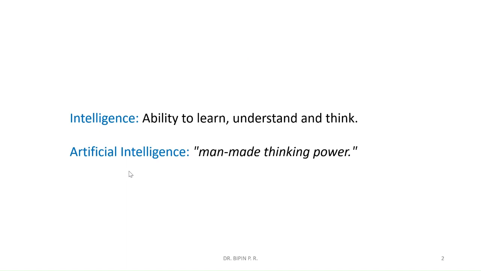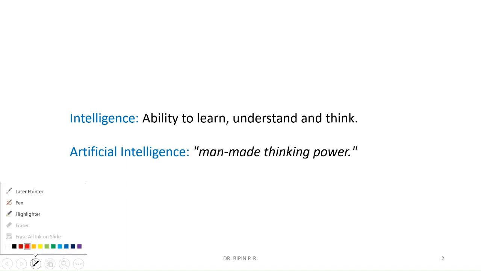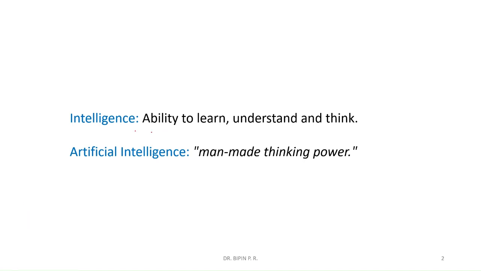Now, what is artificial intelligence? So, we are making all these things artificially with the help of a computer. That is what is artificial intelligence. So, the computer will be given the ability to learn, understand, and think. So, in simple words, it is man made thinking power. That is what artificial intelligence is.